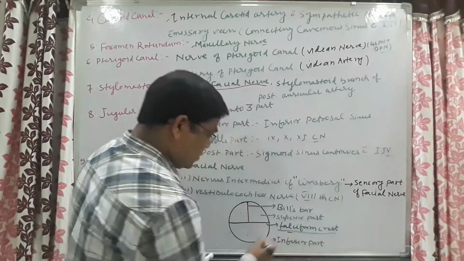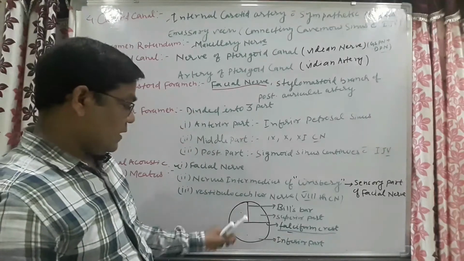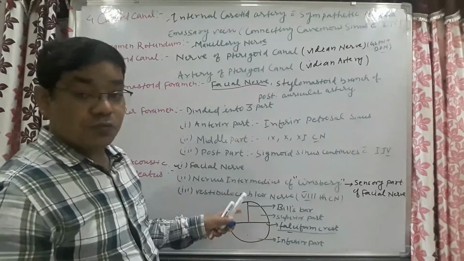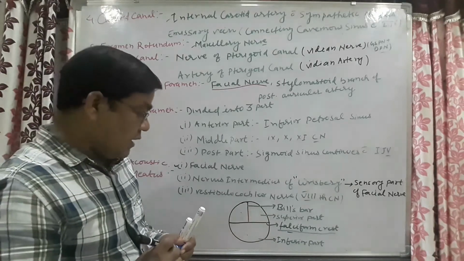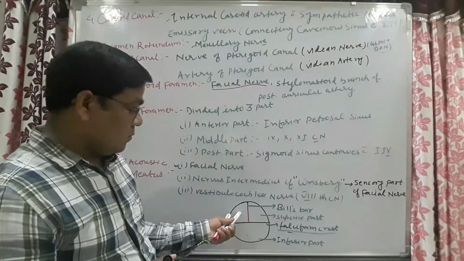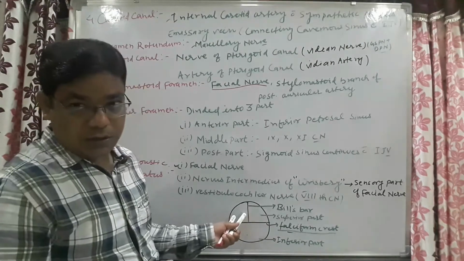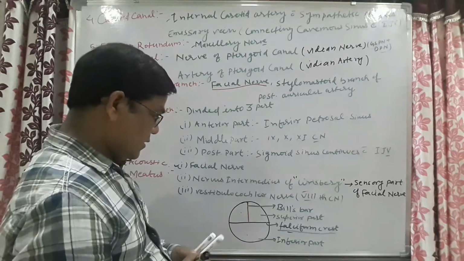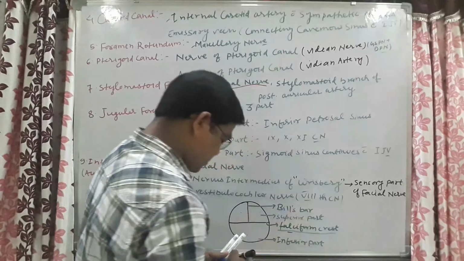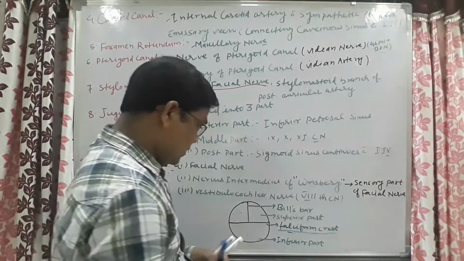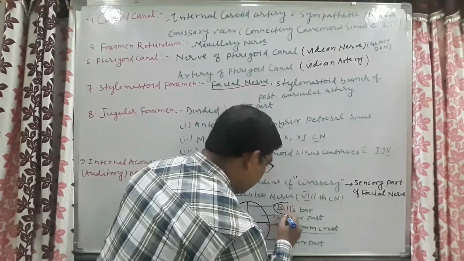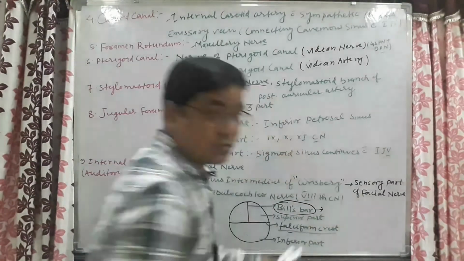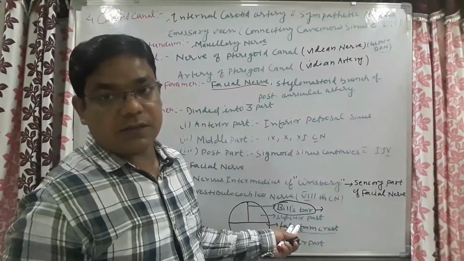Now again, the superior part is divided into two parts, the anterior and posterior part, by a vertical crest that is known as Bill's bar. This is your favorite question of any examiner.